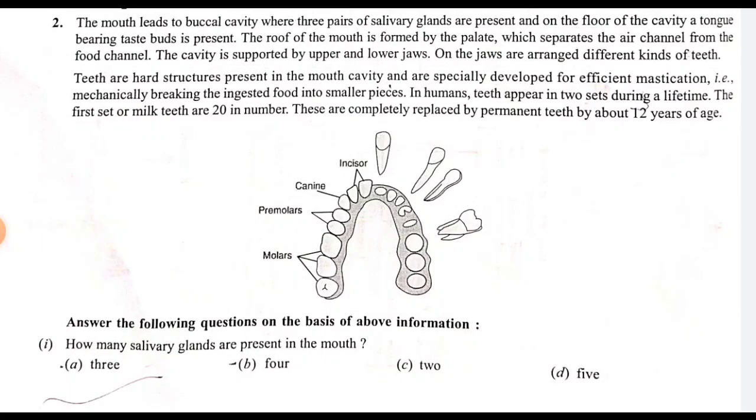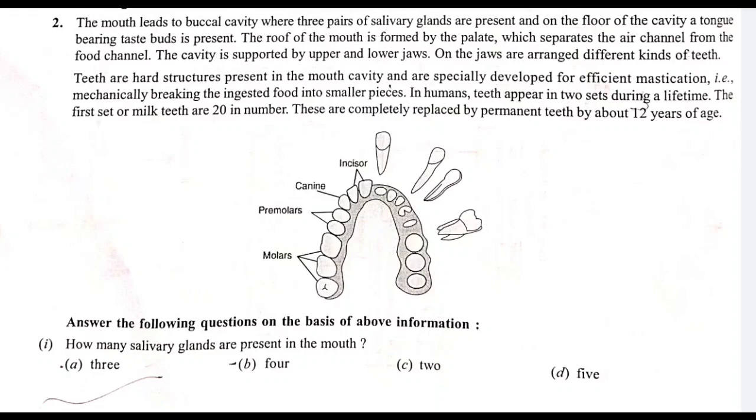The mouth leads to the buccal cavity where 3 pairs of salivary glands are present, and on the floor of the cavity a tongue bearing taste buds is present. The roof of the mouth is formed by the palate, which separates the air channel from the food channel. The cavity is supported by upper and lower jaws.